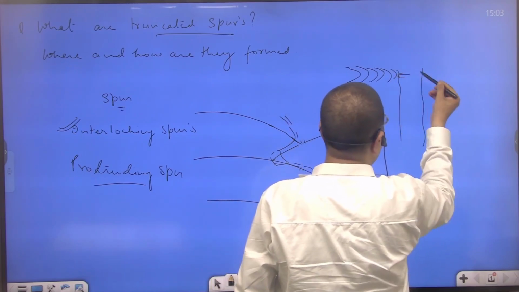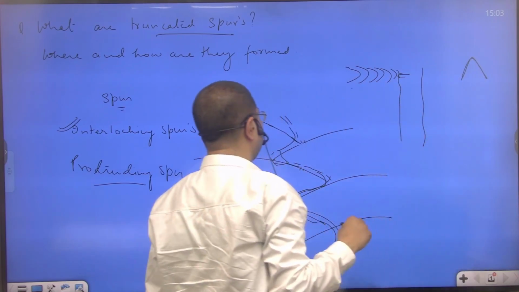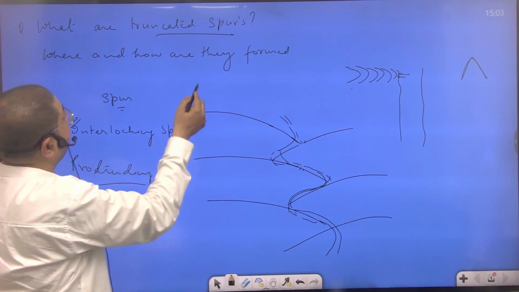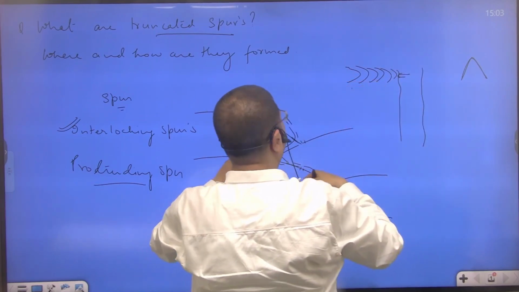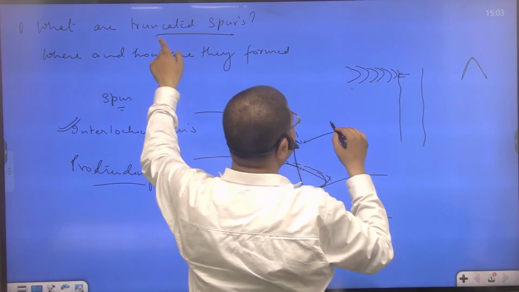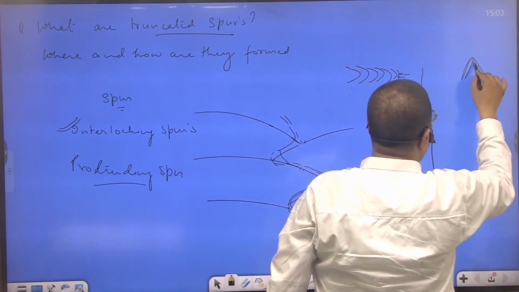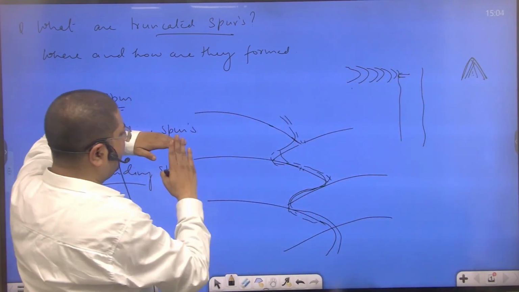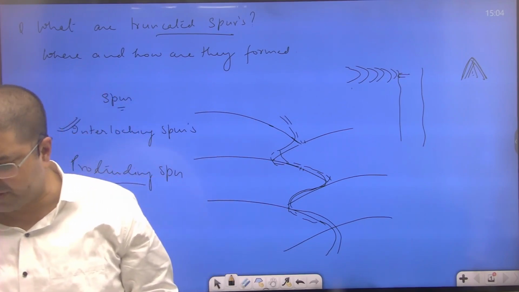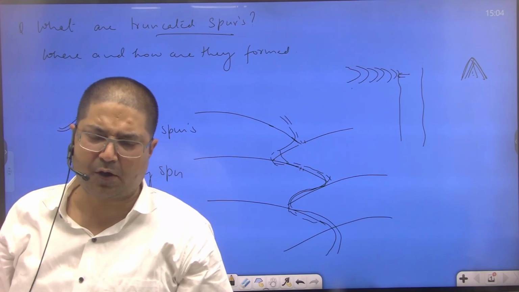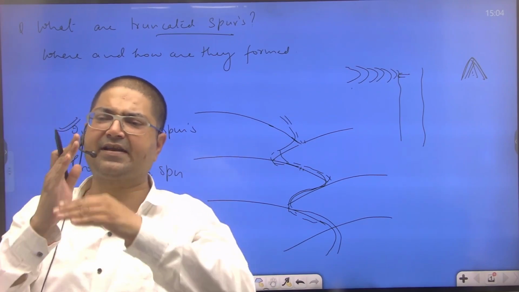This is the cross section of it; it appears like an inverted V. Truncated spurs are the interlocking spurs straightened by cutting by the glacier, and these are known as truncated spurs. The view of a truncated spur from the glacial valley is in the form of an inverted V, because they have been cut. Now only the straight face is projecting. So that is interlocking spur, that is truncated spur. They are formed by the downward descending main glacier, which obliterates the interlocking, intruding spurs and straightens them.